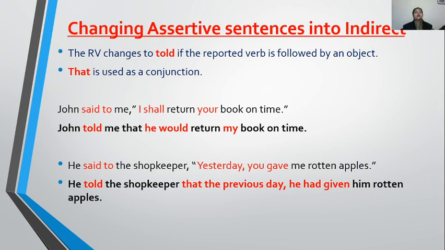And the second rule is that is used as a conjunction. Means what is the connector in assertive sentences? That. John said to me, I shall return your book on time. So what are you going to notice first? The reported verb. It may be in present or past or whatever tense. Here it is in past tense and taking one object also. So it will be told. So John told me that. Now, I shall return your book on time. I is my pronoun.